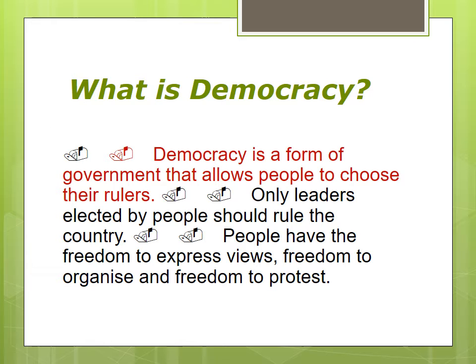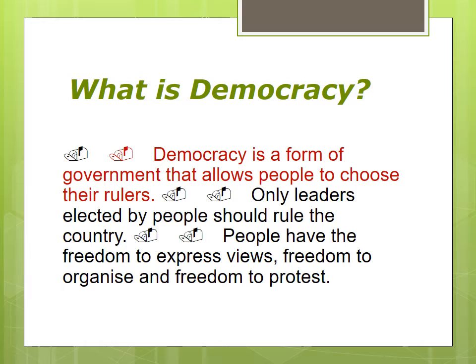What is democracy? Democracy is a form of government that allows people to choose their rulers. So the rulers will be selected by the people. Okay, people only choose their rulers. Only leaders elected by people should rule the country. Whichever leader is selected by the people, that leader should rule the country.